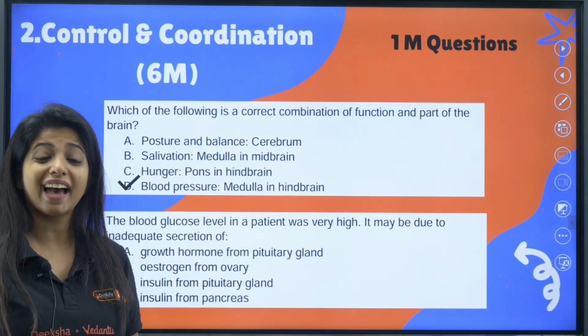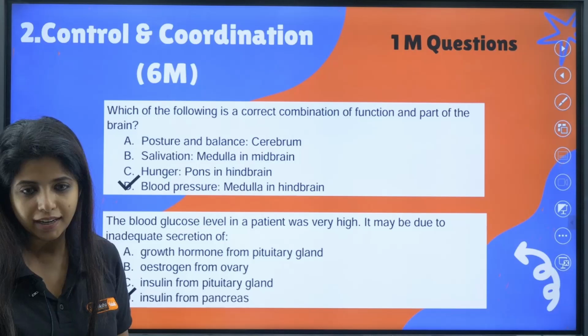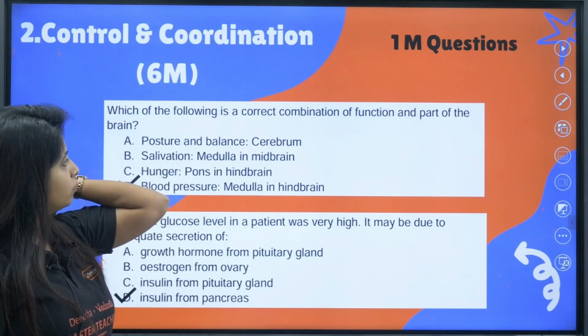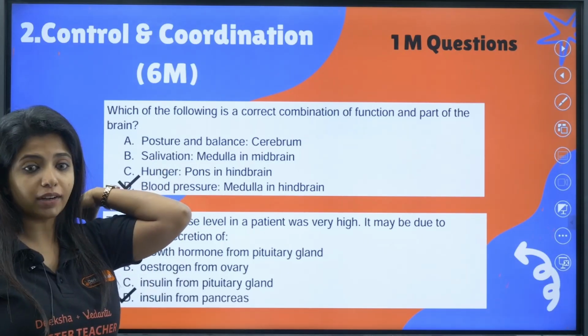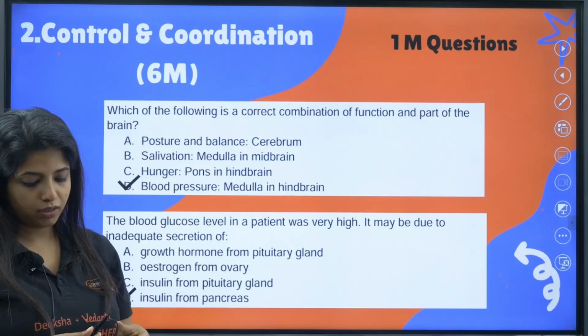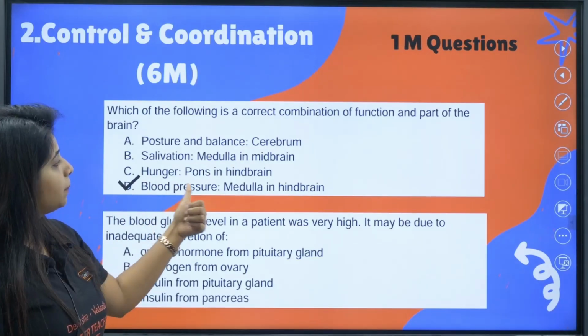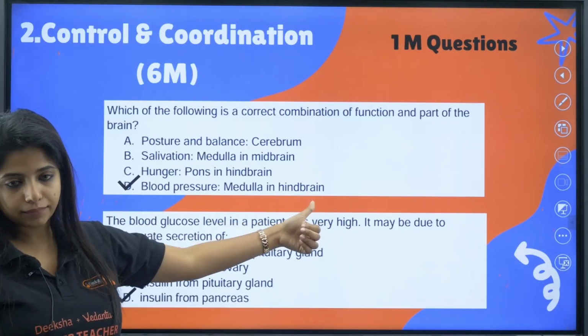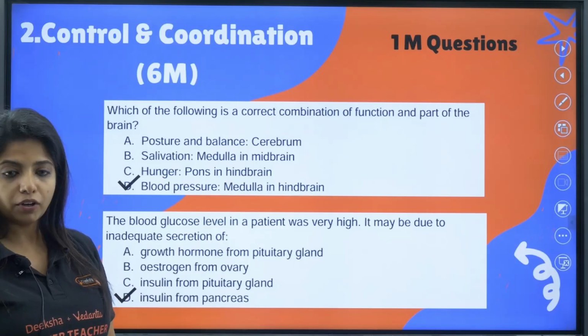And hunger, pons in the hindbrain? Hunger is controlled by the hypothalamus, my dear children. And hypothalamus is a part of the forebrain. Now over here, blood pressure, medulla in the hindbrain, correct. Blood pressure is controlled by the medulla in the hindbrain.